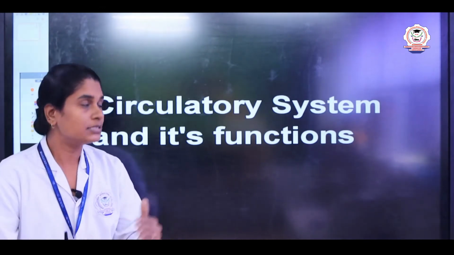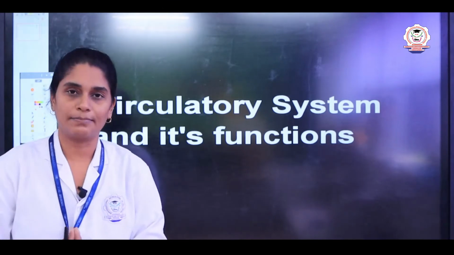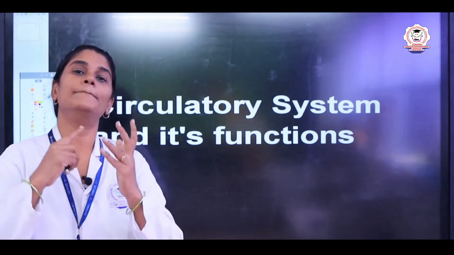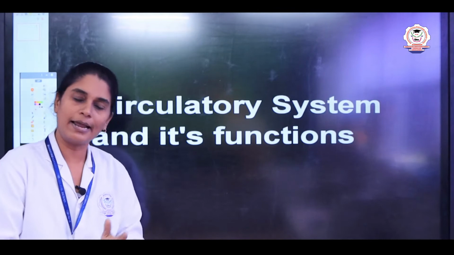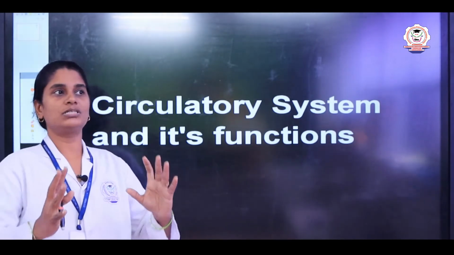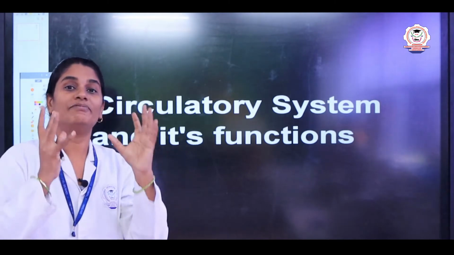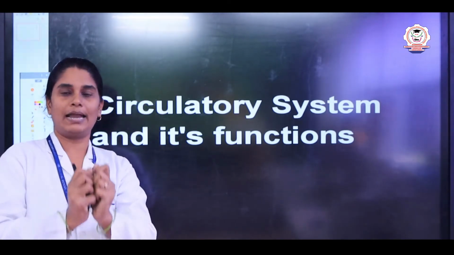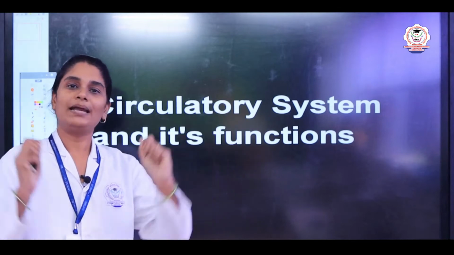The parts involved in the circulatory system are the heart, blood vessels and blood, right? So what are these? The heart is just an organ that pumps the blood through the blood vessels.